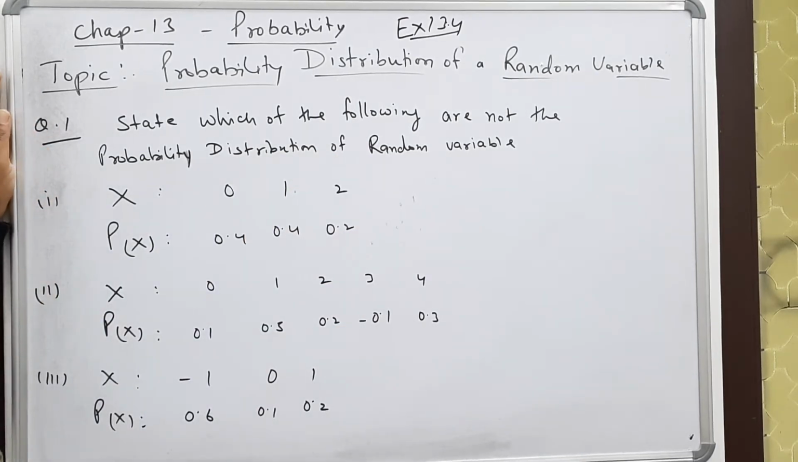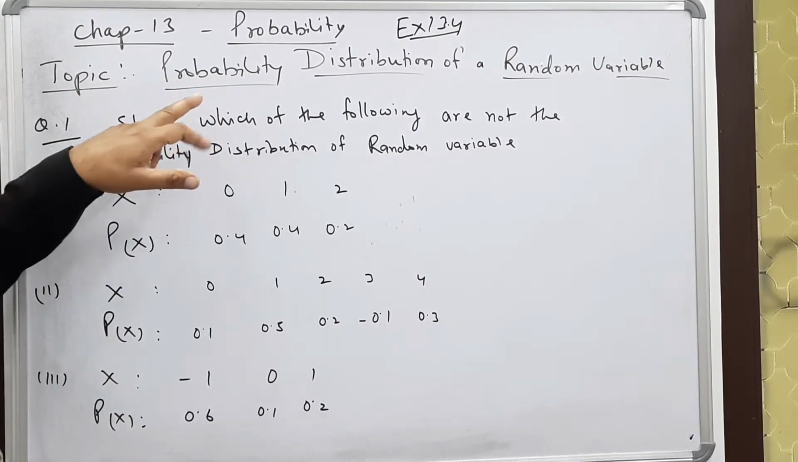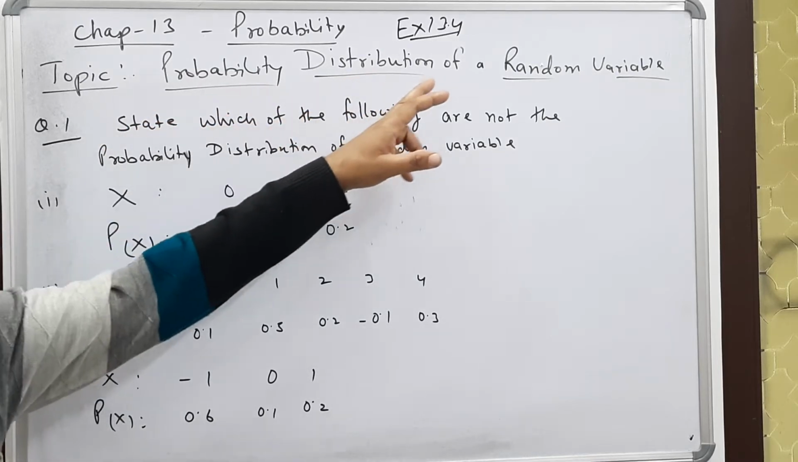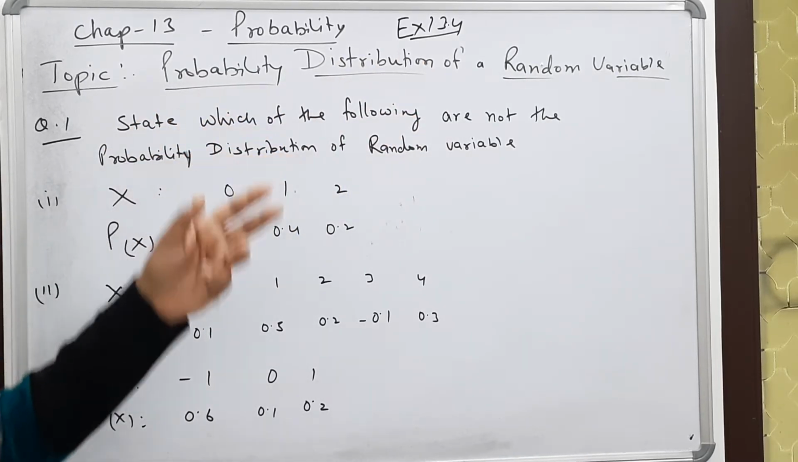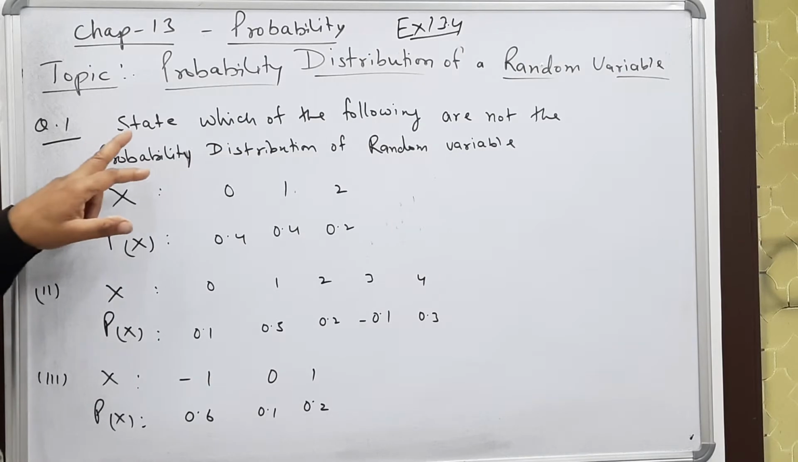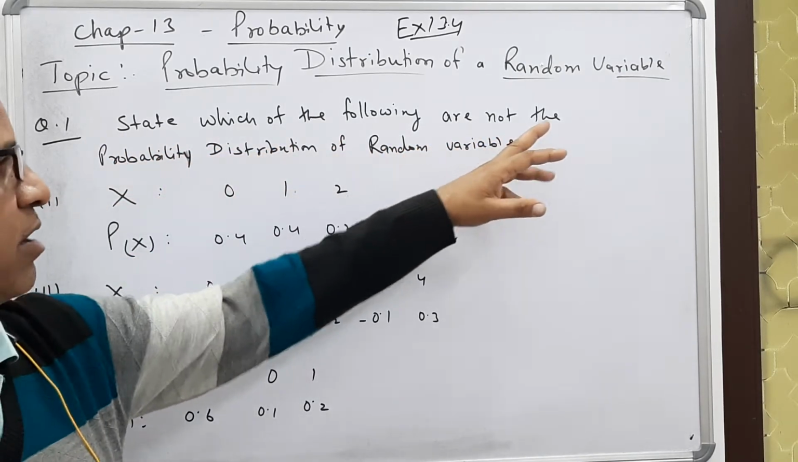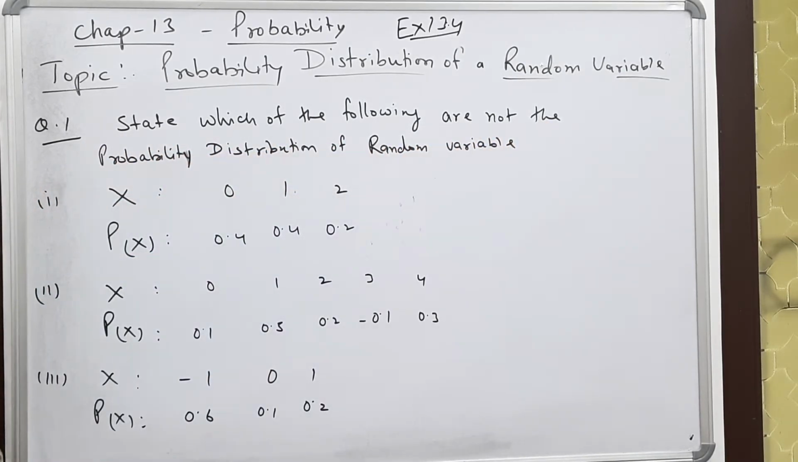The topic is probability distribution of a random variable. In statistics we have read frequency distribution of a random variable. Here it is probability distribution. Now state which of the following are not the probability distribution of a random variable.